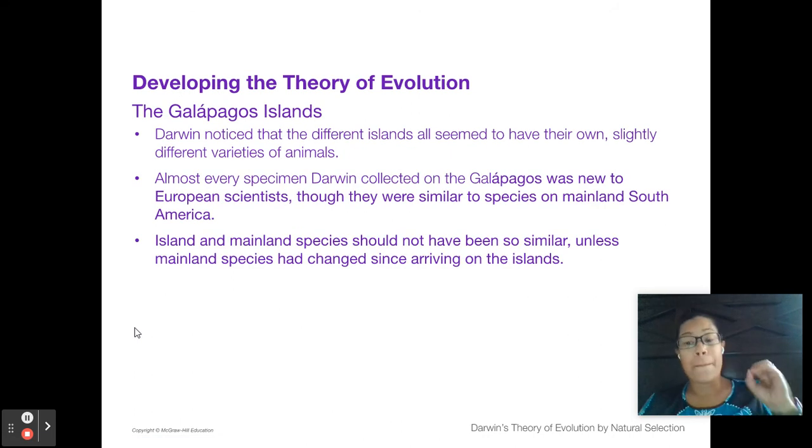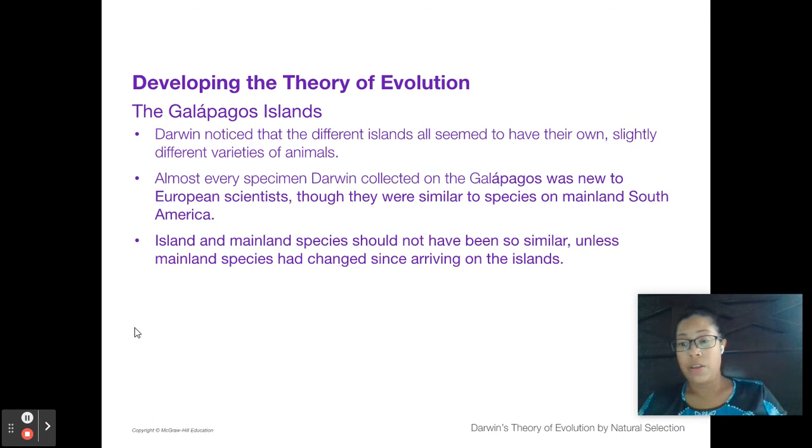All right, so big takeaway from Darwin. He noticed that the island species were slightly different with slight variations from the mainland species. That's the big takeaway. And these slight variations were based upon what was necessary to survive on those islands, food wise and predator wise. Okay. If you don't take anything away, that's what you need to take away. Mainland species were slightly different than the island species based upon food source and predators.